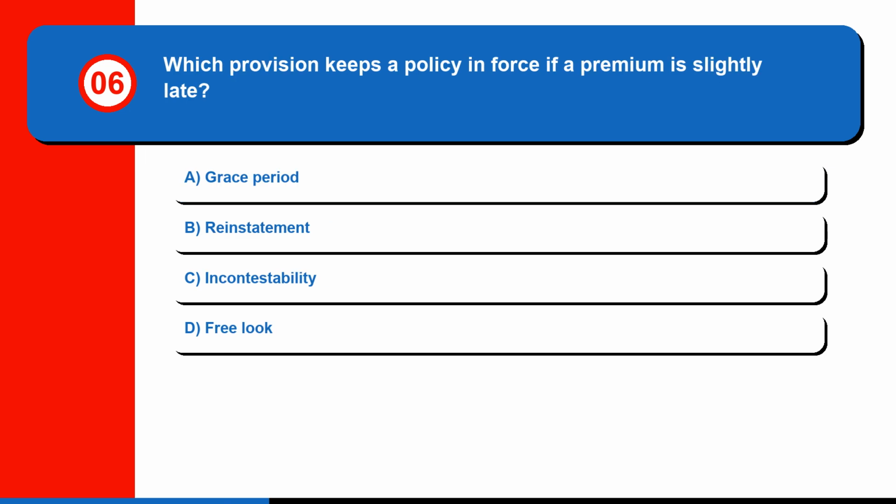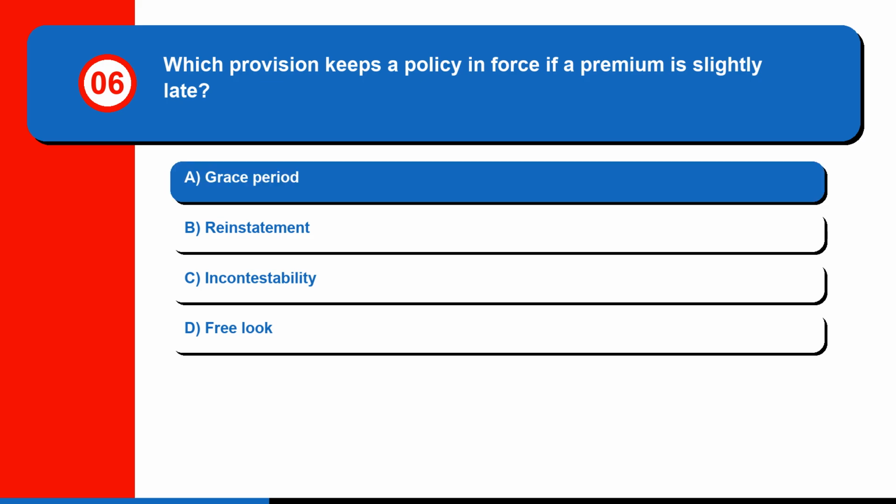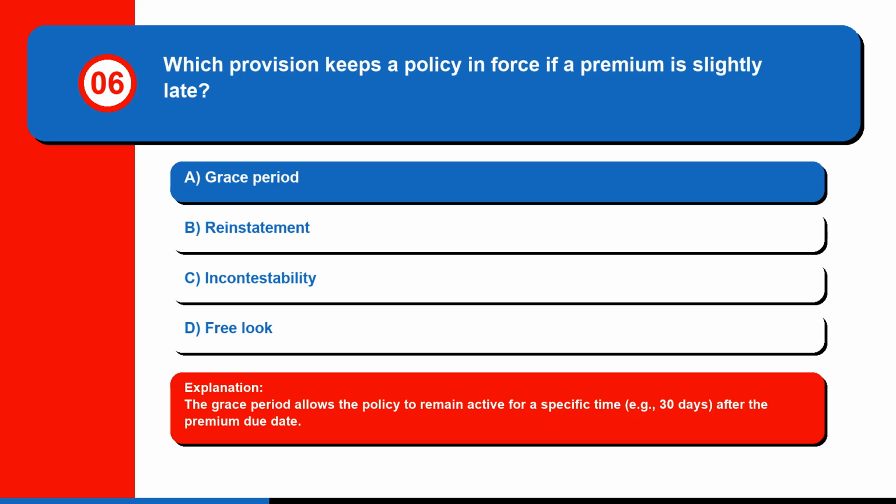Question 6. Which provision keeps a policy in force if a premium is slightly late? A. Grace period, B. Reinstatement, C. Incontestability, or D. Free look. The correct answer is A. Grace period. The grace period allows the policy to remain active for a specific time, for example 30 days, after the premium due date.